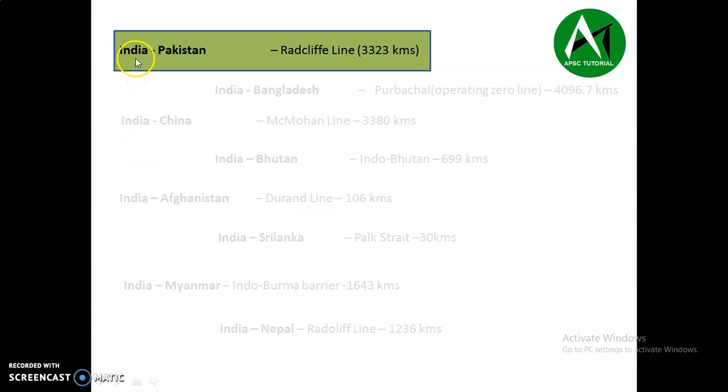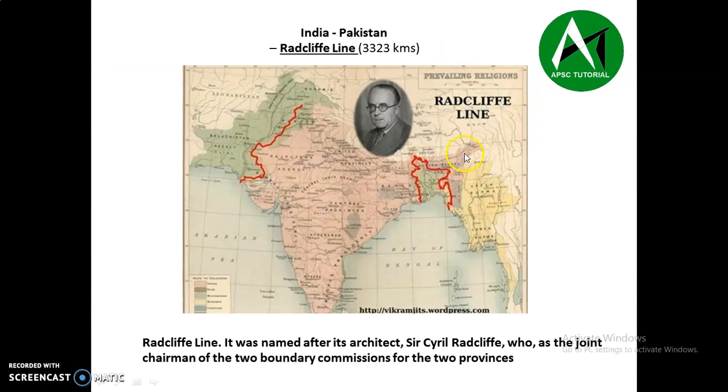So the first line that we are going to discuss is the India-Pakistan border line, which is called the Radcliffe Line. The total length of this Radcliffe Line is 3,323 kilometers. So let's see the Radcliffe Line. This is India, this is Pakistan. In between India and Pakistan, we have this Radcliffe Line.